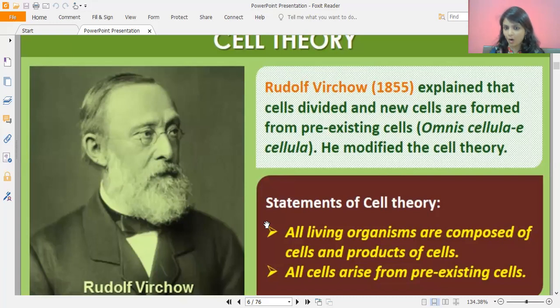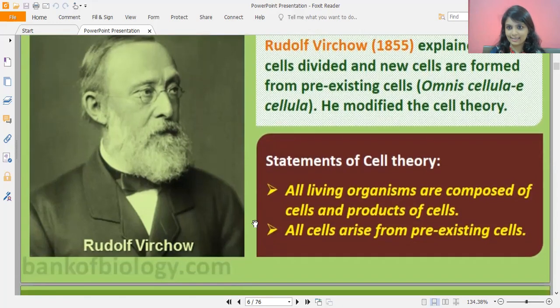What was it? All living organisms are composed of cells and products of cells, which was the hypothesis by Schwann and was accepted. For example, the bone cell he studied, so cells and products of cells. And another important statement given by Virchow, looking at cell division, is that all cells arise from pre-existing cells.